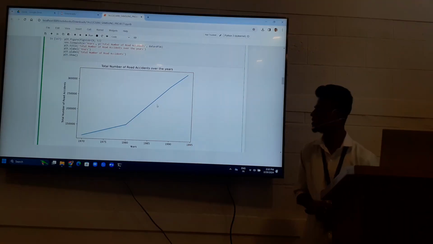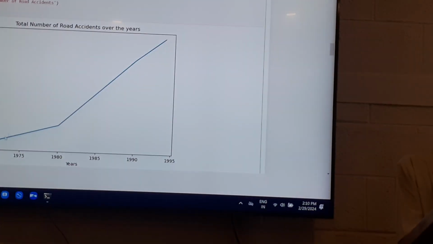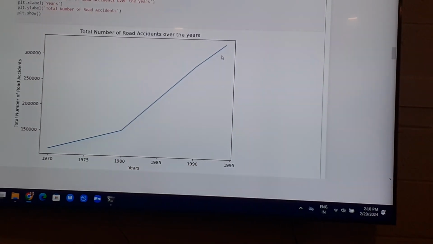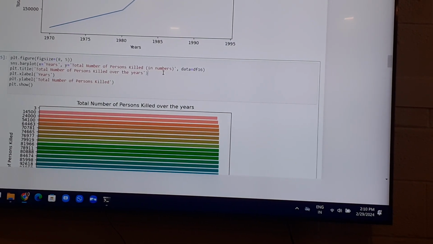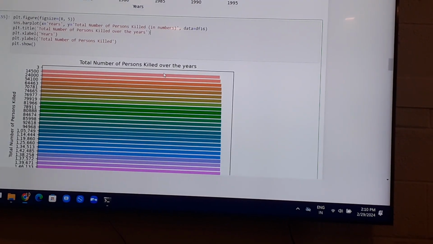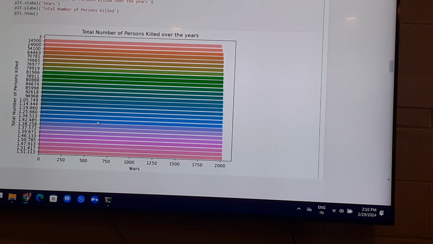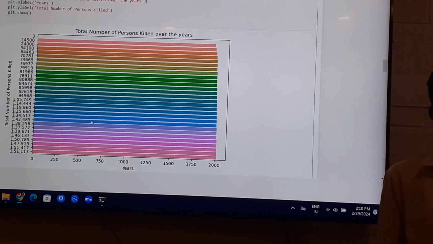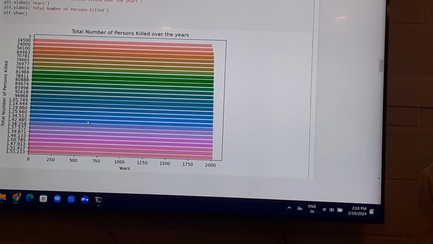Now coming to the first graph, it is showing the total number of road accidents over the years. We can see a significant increase in the graph in road accidents from 1954 to 1970. Next graph indicates the total number of persons killed over the years. In this, the highest record is in 1954, that is 1,51,470 deaths, that is fatalities, happened in that year.